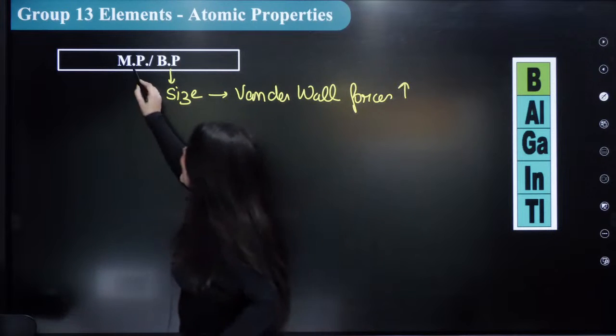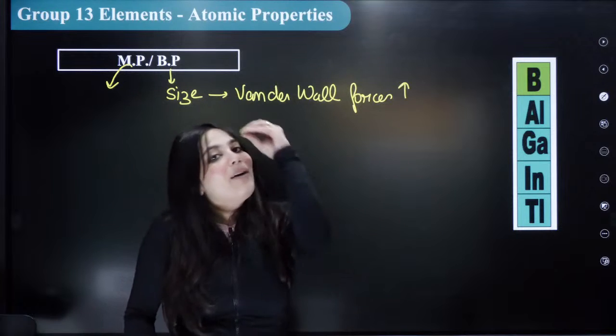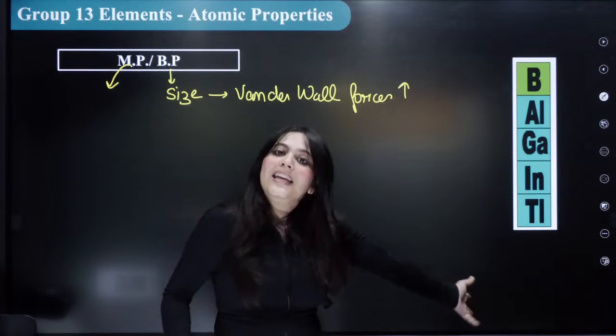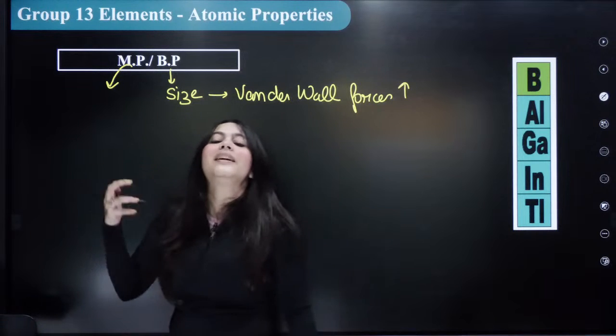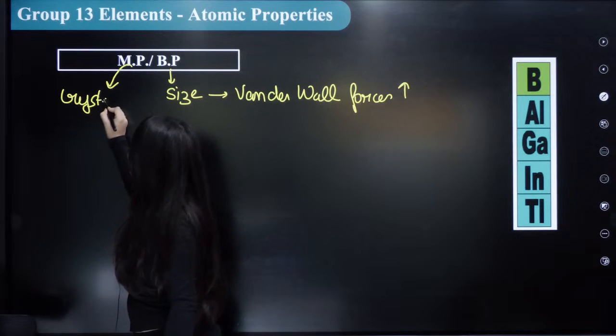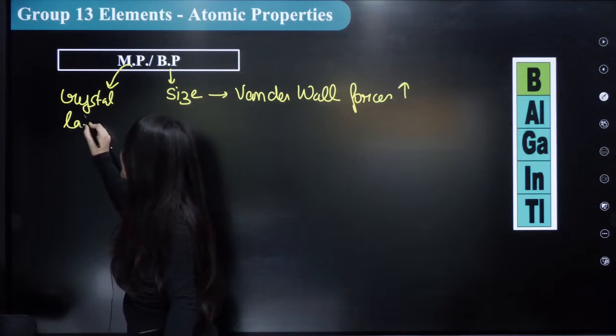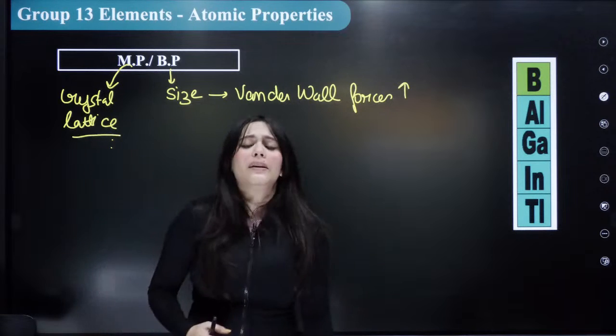But for melting point order, you can never predict. You can never predict the melting point order of any group. Why? Because melting point is actually dependent upon the crystal lattice. Remember this thing. Whatever is the arrangement of the crystal lattice, it will determine its melting point.